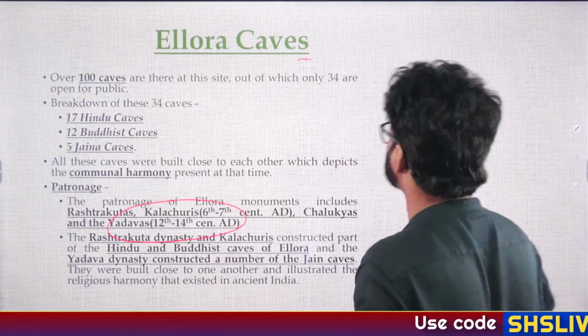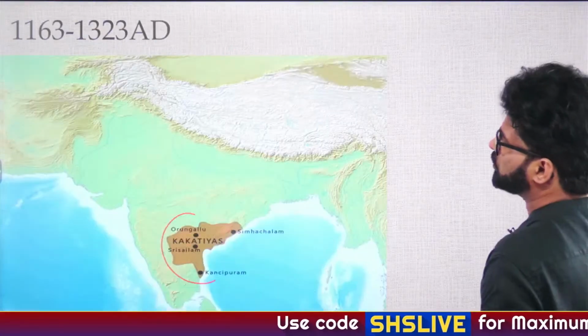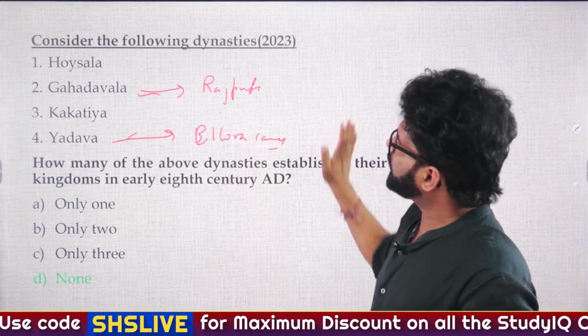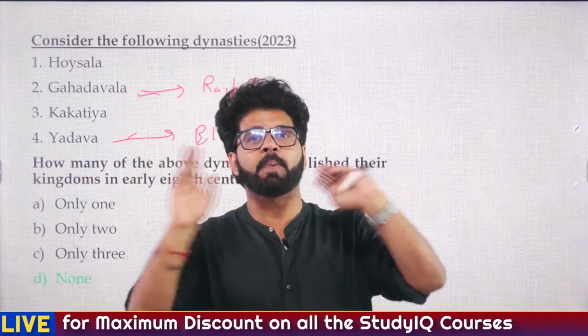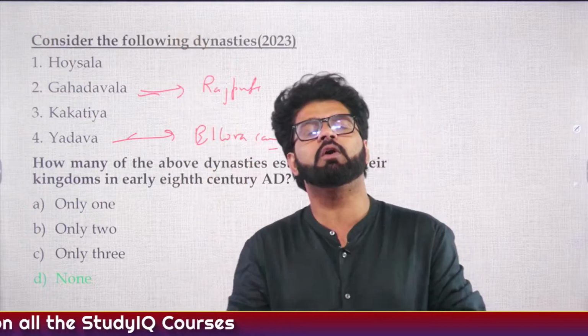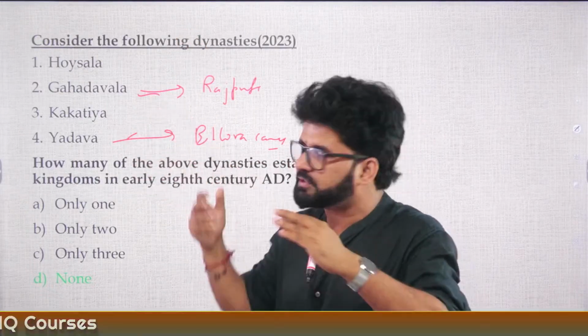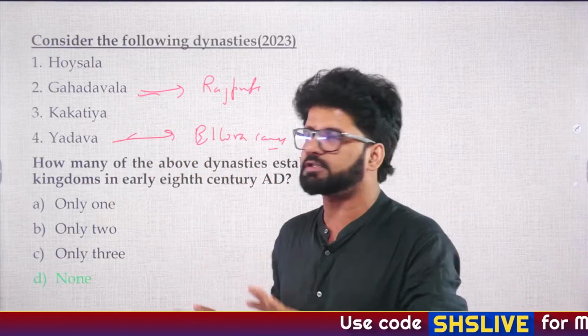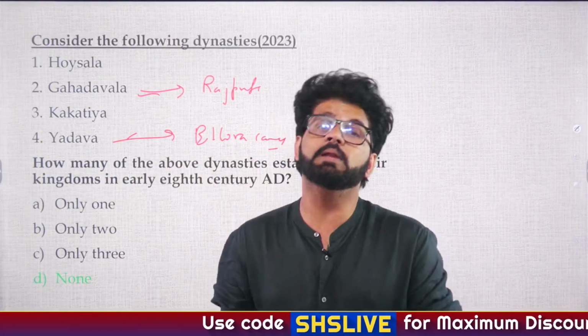So the answer is none. None of them belong to 8th century AD. See what happens when UPSC asked this particular question in 2023, people went into panic mode, full on panic mode that we have to cover each and everything. You don't have to cover each and everything. These dynasties will keep on coming later on also. Just keep in mind when we are discussing all these kingdoms, that will help you in eliminating options.